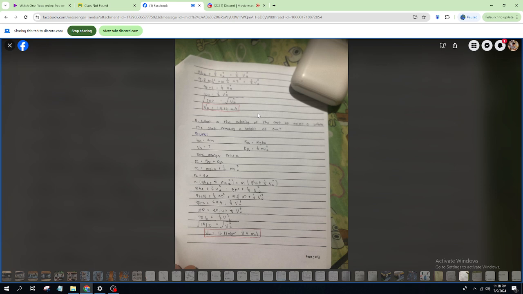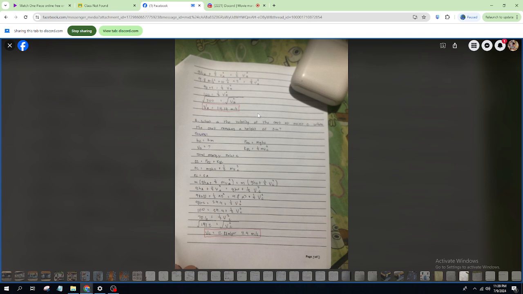So, energy of A is equal to energy of C. So, 1/2 m v squared of A plus mgh of A is equal to 1/2 m v squared of C plus mgh of C.